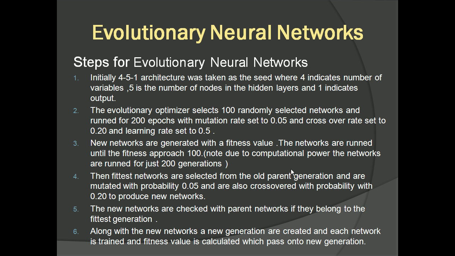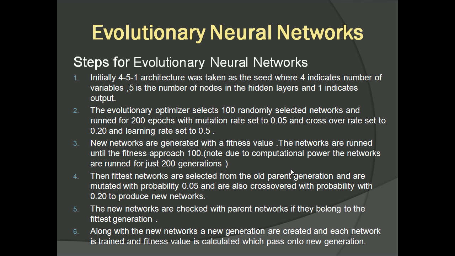Moving into the next slide, we need to predict the perfect neural network architecture. So what we did was evolutionary neural networks. The steps for the evolutionary neural networks are that initially a 4-5-1 architecture was taken, which is the seed of the neural networks. From this 4-5-1 architecture, new networks will be generated with a certain fitness value.